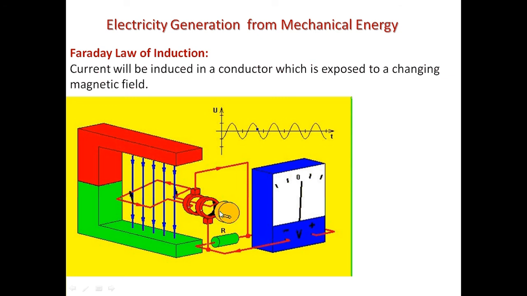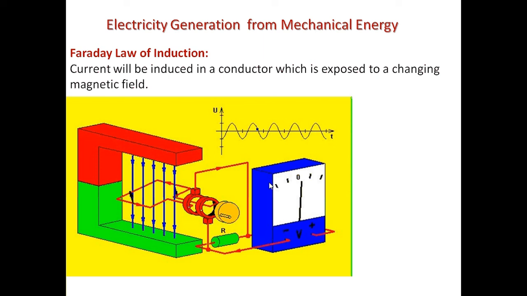If I rotate this loop of wire, each part of the loop will be in a different magnetic field at a different time. So each point in the loop will be under a variation of magnetic field, which will allow the electrons to move across this loop and produce electric current. This is how electricity is generated through mechanical energy.